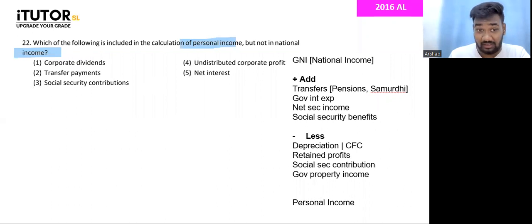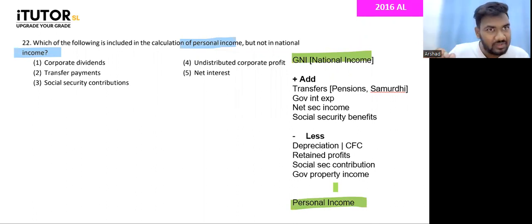Go through your notes properly and see, from national income, how do you go to personal income? So how do you go from a country's national income to an individual's personal income? There are few things in national income that is not there, but households get it. For example, something like pensions. Pensions are transfers, and we don't include that in national income. So therefore, you have to add that.